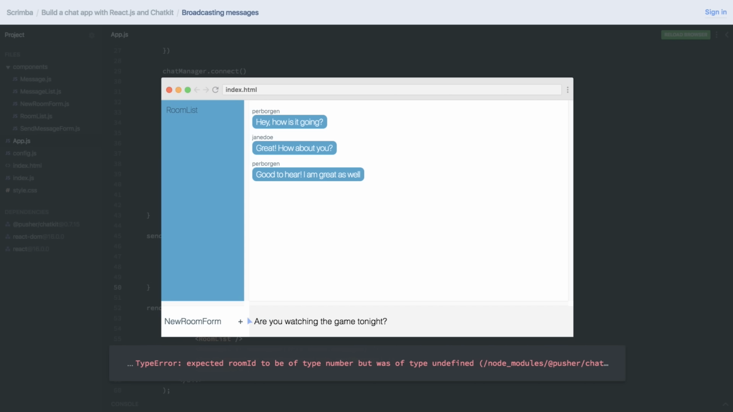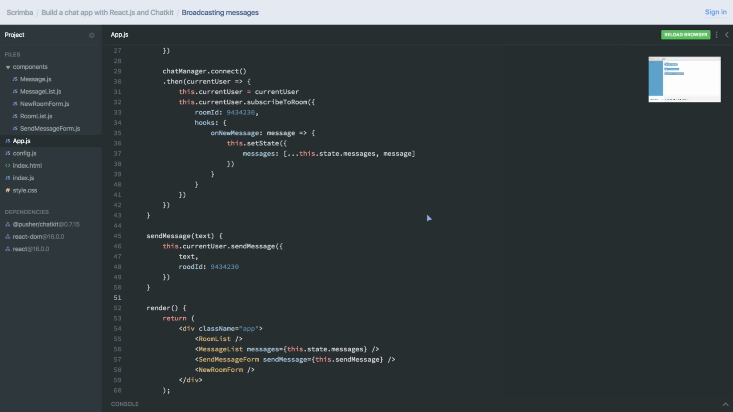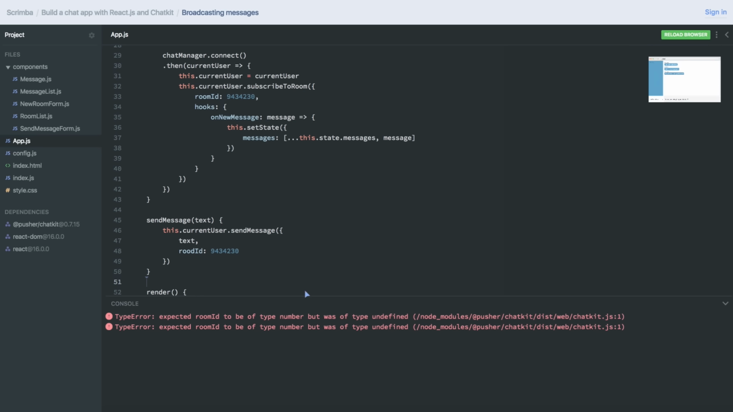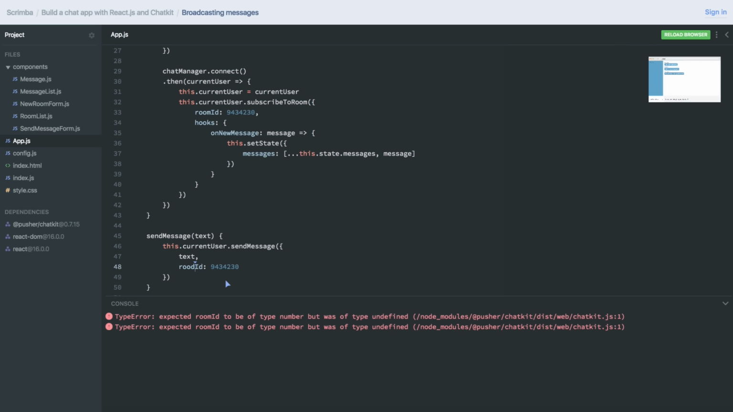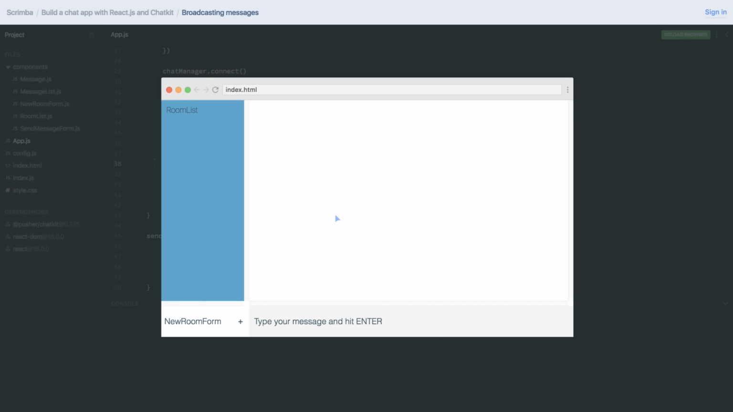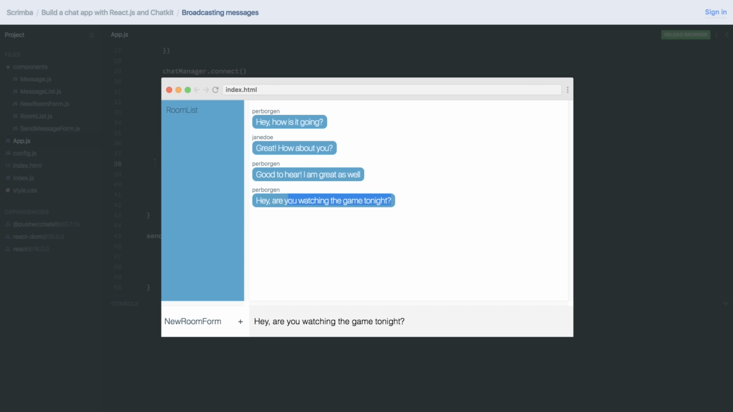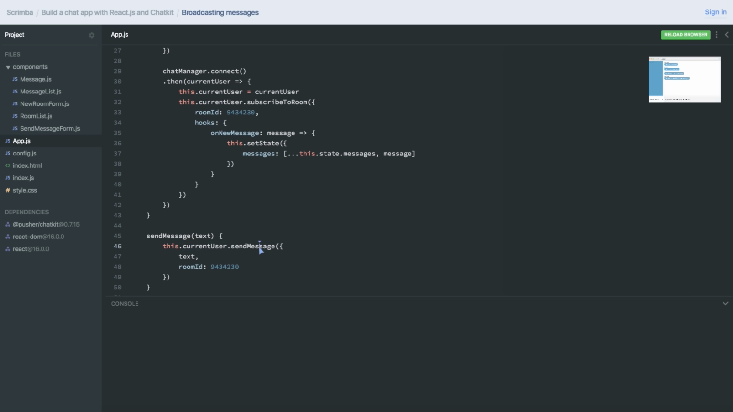Enter. Oops, room ID was of type. Oops, spelling mistake. I've written rood ID. Room ID. Let's try it again. Run the code again and hit enter. Boom! That worked. We now sent the message off to Chatkit via this.currentUser.sendMessage.